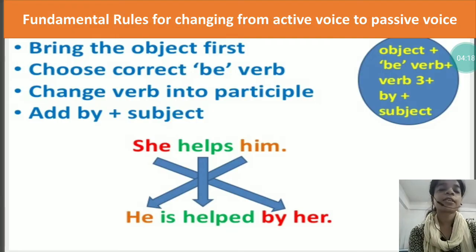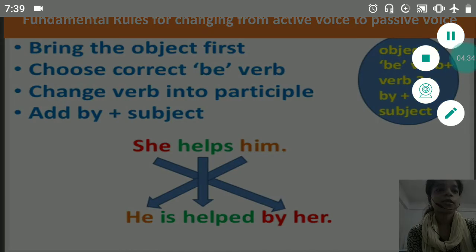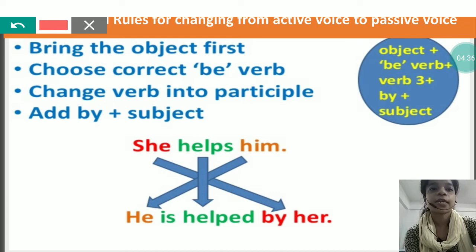Now there are some rules to change sentences from active voice to passive voice. They are called fundamental rules. Now let's see the fundamental rules. The first one is bring the object first. See the first sentence, this one is subject, this one is verb, and this one is object.